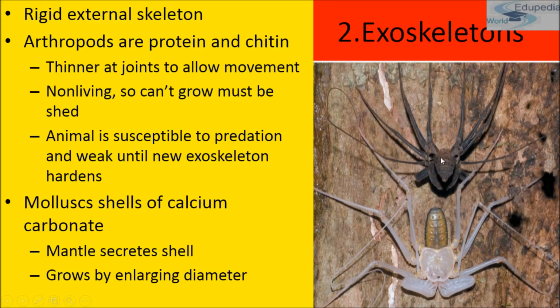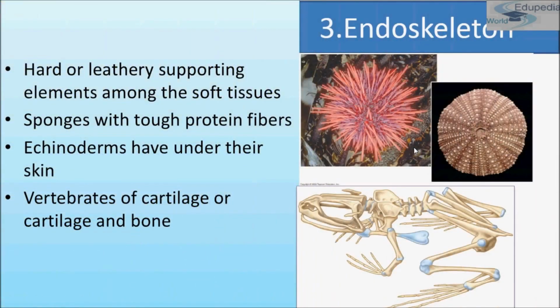Now comes endoskeleton. Endoskeleton consists of hard mineralized structure that is located within the soft tissue of an organism. An example of primitive endoskeletal structure is spicule of sponges. These are the spicules.